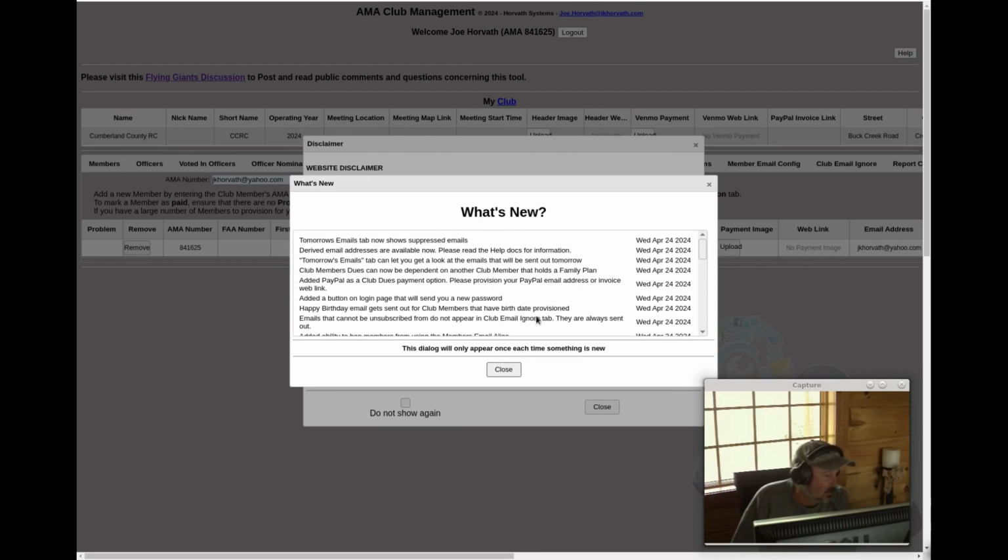Let's not go through what's new right now, but it is important to notice that this dialog only appears once each time something is new. So when I close this, I'm not going to see it anymore, and that's fine. If you do happen to want to see it again, just let me know. I'll make it pop up again for you.